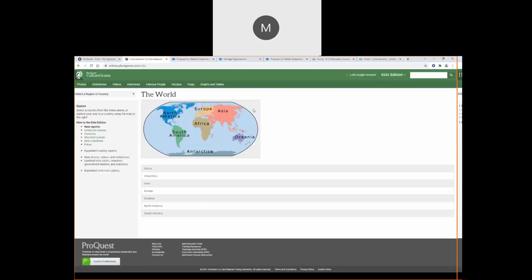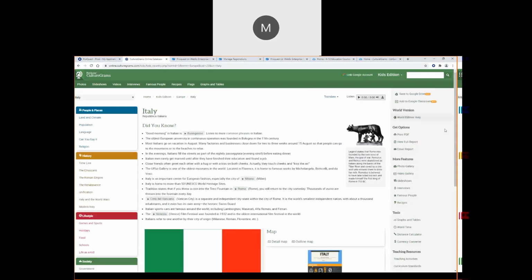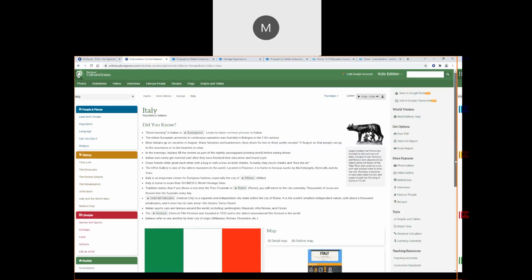So here we see our map. We also see an alphabetical list of different regions, and if you drill down, you'll see the alphabetical list of different countries. But you can always use the map as well to explore different countries and different regions. So for today, I'm going to go to Europe, and I'm going to go into Italy. So this is an example of what a Kids Edition country report looks like.